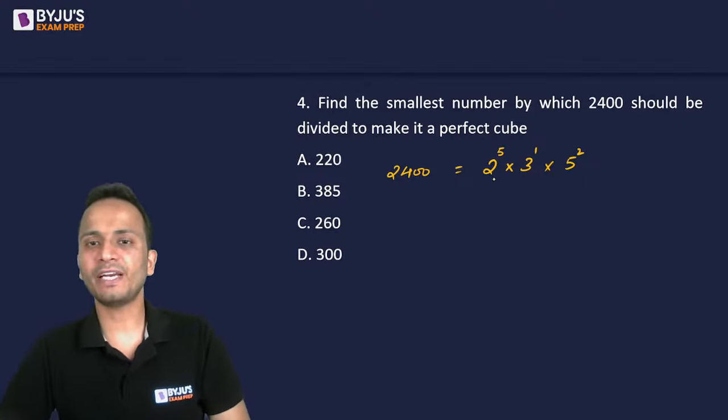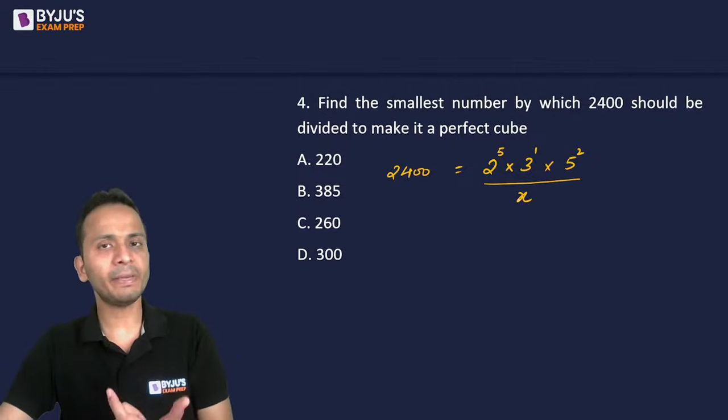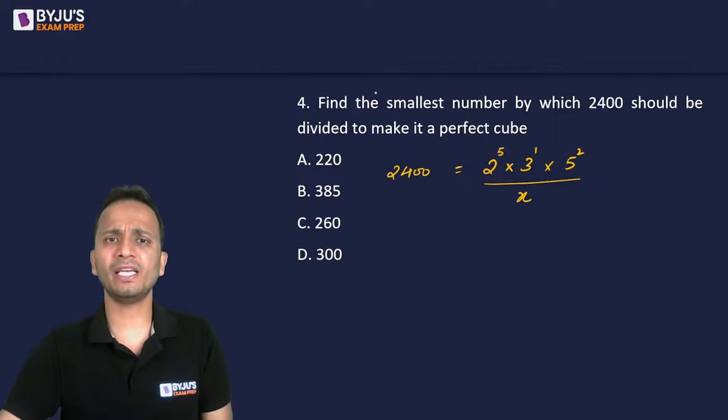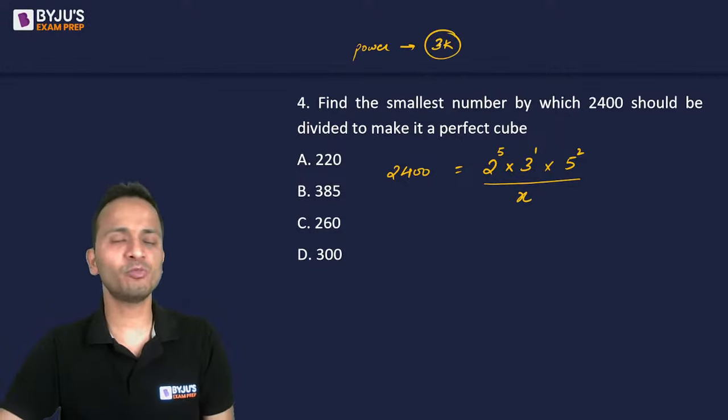Now I have to divide it with the smallest number, let's say x, such that the remaining part, the result, is a perfect cube. A perfect cube बनाने के लिए the powers should be the multiples of 3. Okay, perfect cube है तो powers multiple of 3 होनी चाहिए, right? Now the problem is with this.